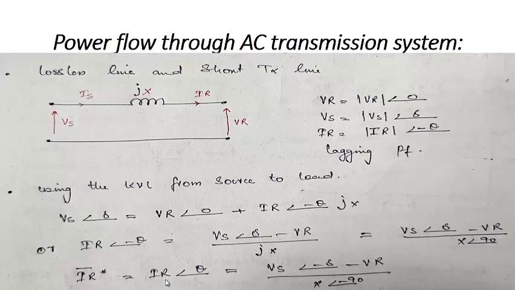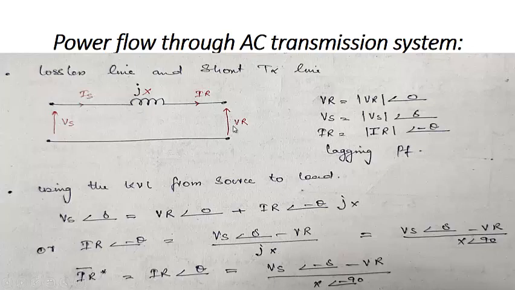Now coming to the basic power flow through the AC transmission system, in this case we assume that our line is lossless and is a short transmission line. When we say lossless line, it means its R is equal to 0, series resistance will be 0, and shunt conductance will also be 0. For a short transmission line, its capacitance will be equal to 0. So the lossless short transmission line will look like this.